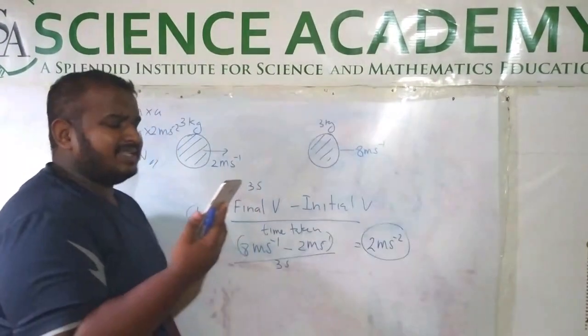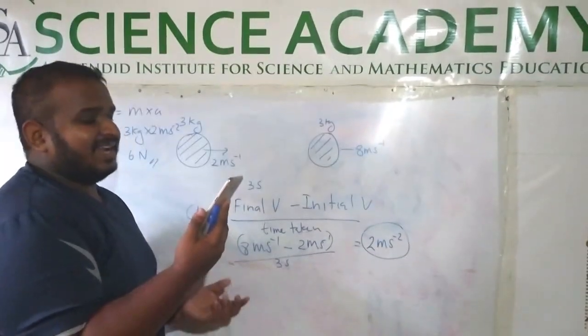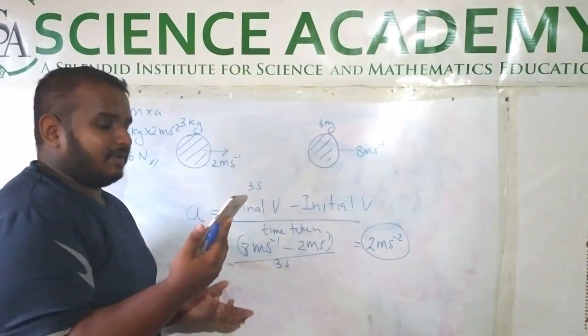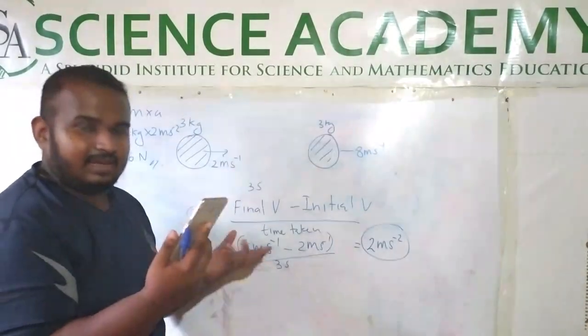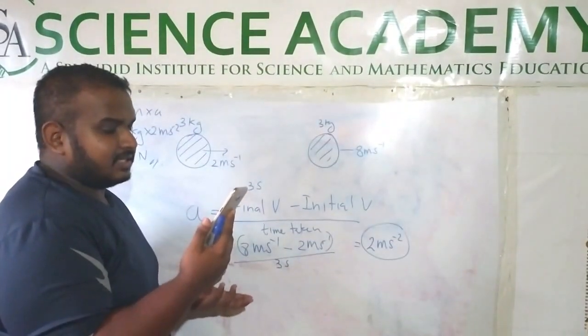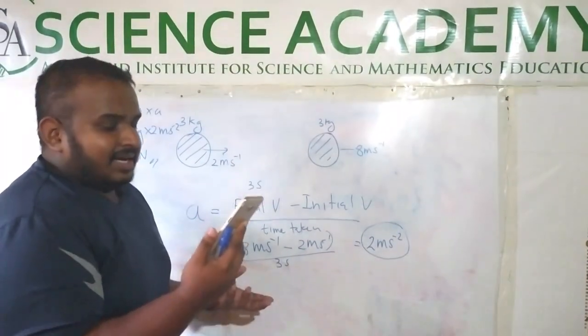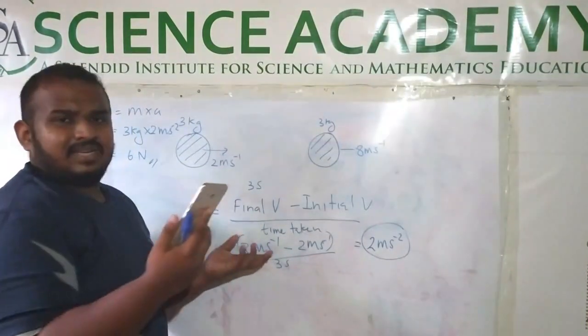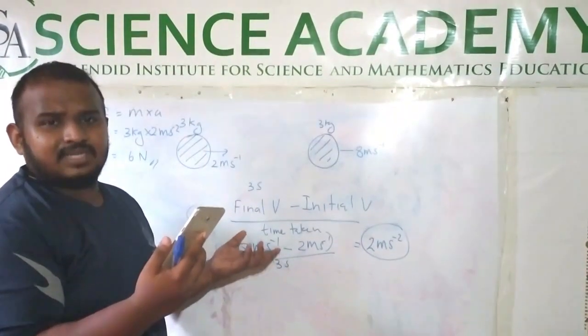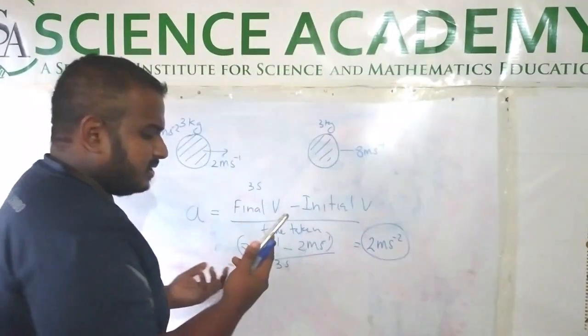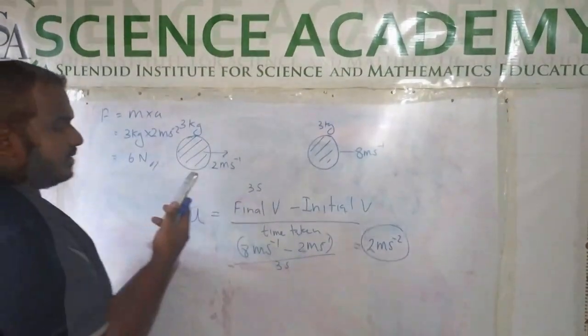Right. The fifth one is a direct theory question. State Newton's third law. Everyone was able to write that answer because I gave it to them in the final lectures. It is an easy part. So the answer is: every action has an equal and opposite reaction. So that is the answer for the fifth one.